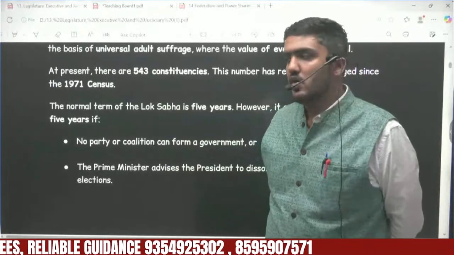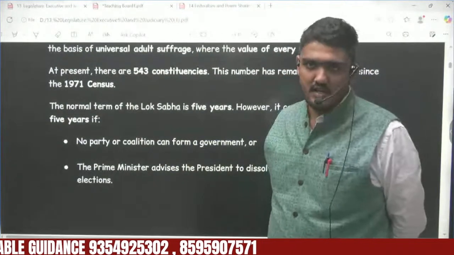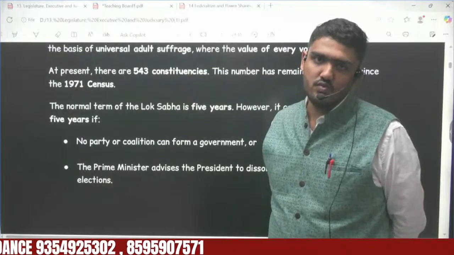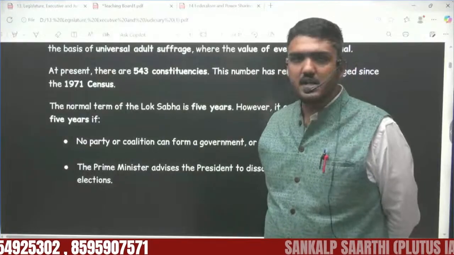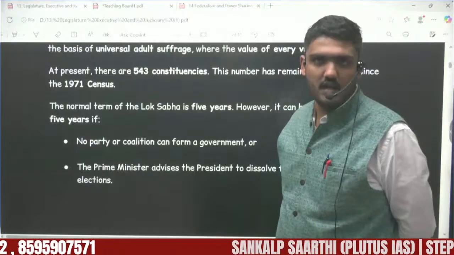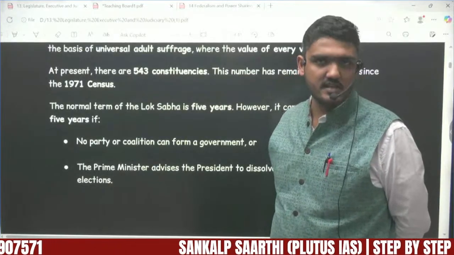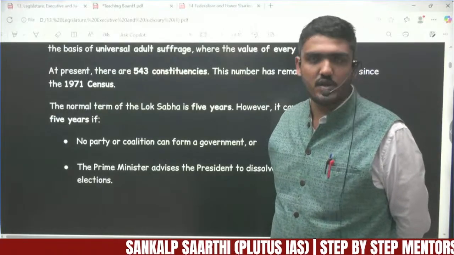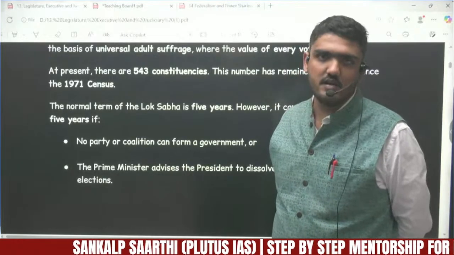The constitution mentions that this has to be the preceding census. Let's say the delimitation is done in 2022, they'll have to use the previous census of 2011. But this data is frozen to 1971. The number of seats in Lok Sabha for every state cannot change after the 1971 census. There is an issue with regards to this that we'll be discussing in the polity classes.